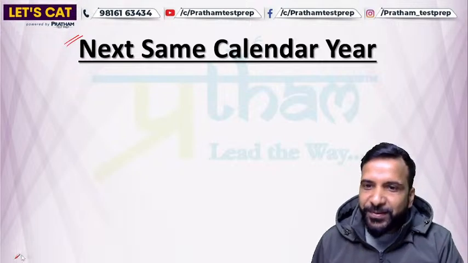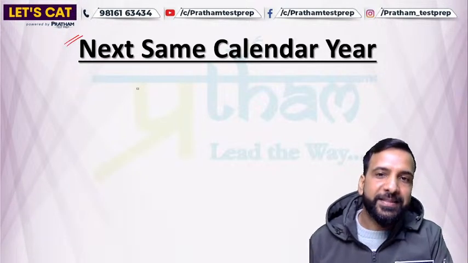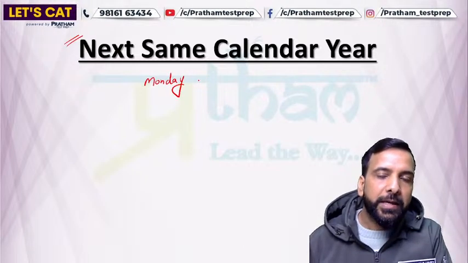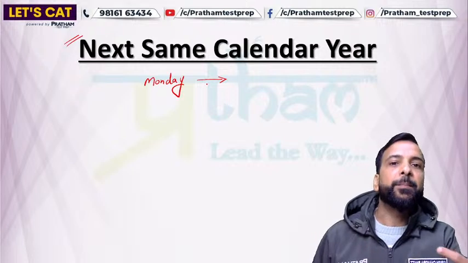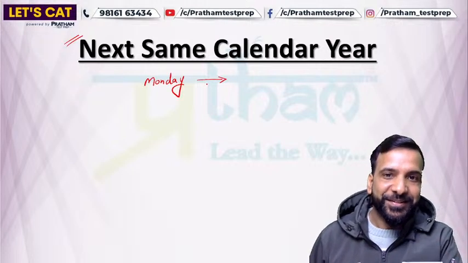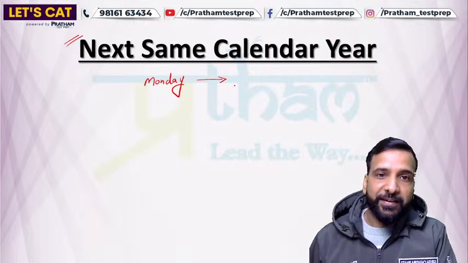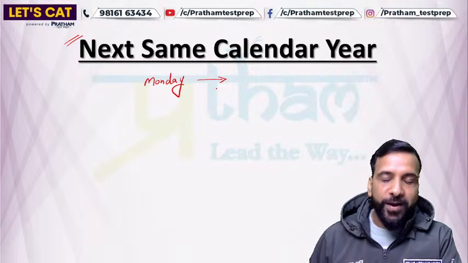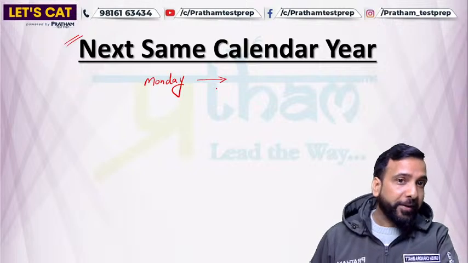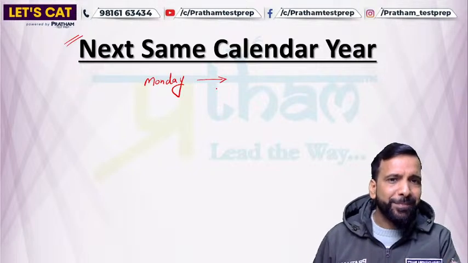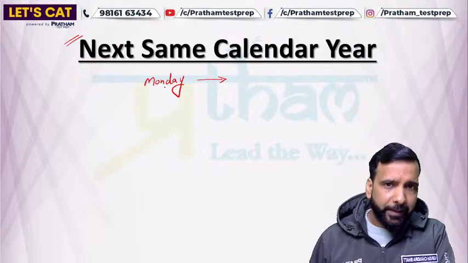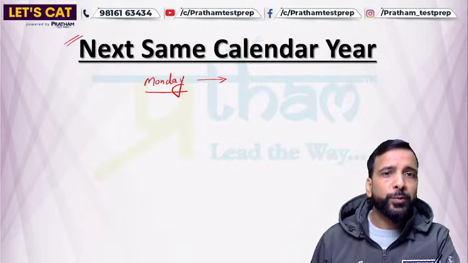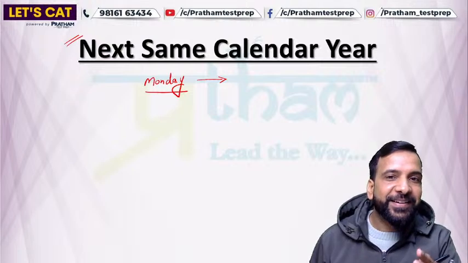So to find the repetition, what do I have to do? Let's say today is Monday, and my question is, after how many days will this Monday come again? Your answer is, sir, after 7 days, because we know that after 7 days any day repeats, and after 14 days, and after 21 days. After multiples of 7 days, this day Monday will repeat. This is the concept we are going to use for same calendar year.